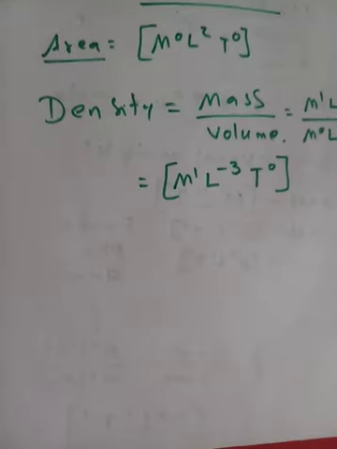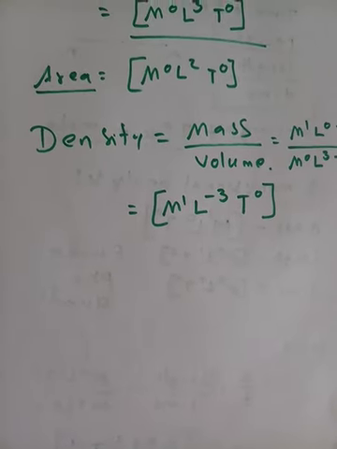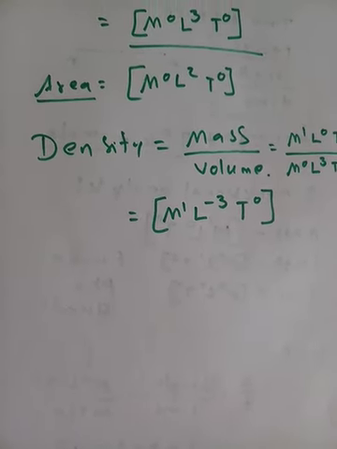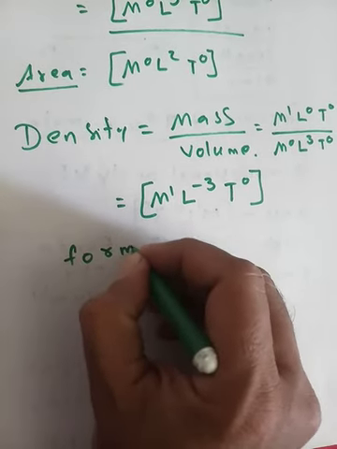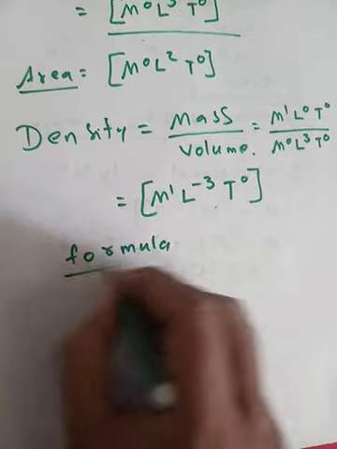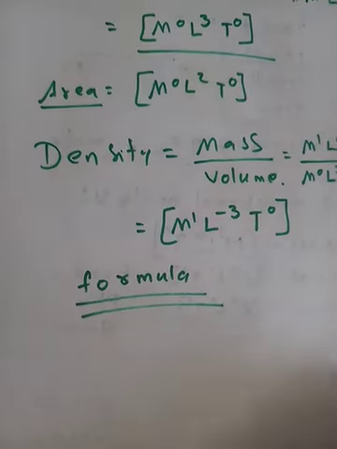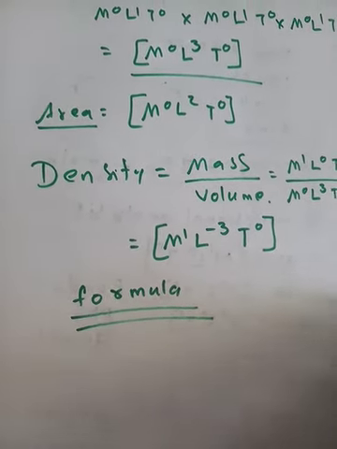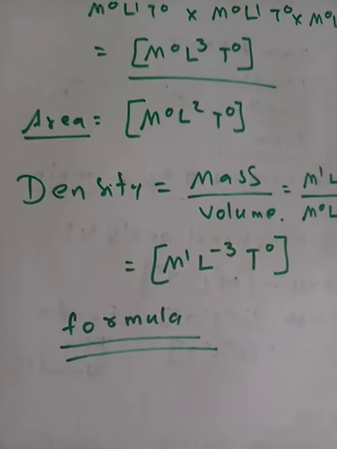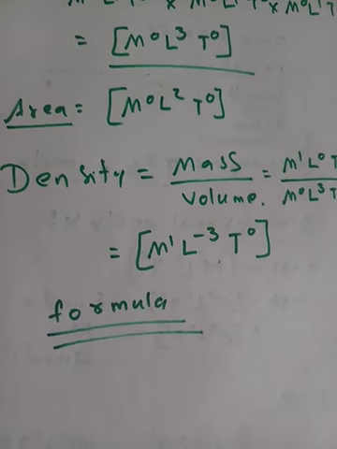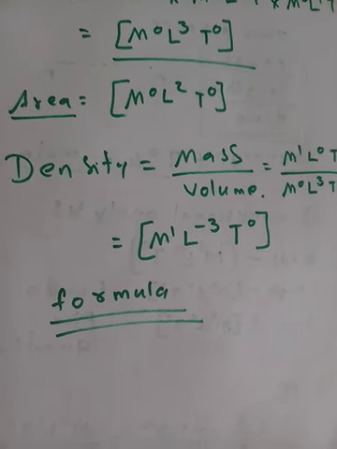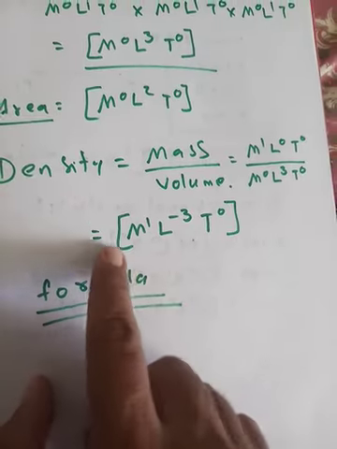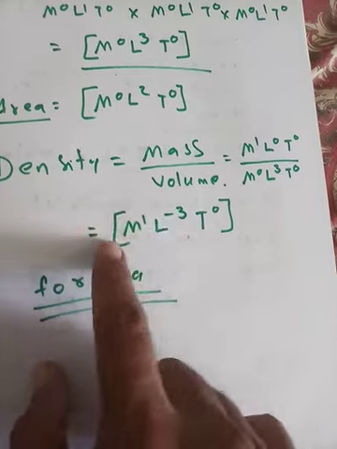But one thing: for dimensional analysis of any physical quantity, we should know the formula of that physical quantity, because only in the formula can these substitutions be made and dimensional analysis be done. And remember one more thing: whenever you are writing the final dimensional equation for anything, you should always put it in square brackets.